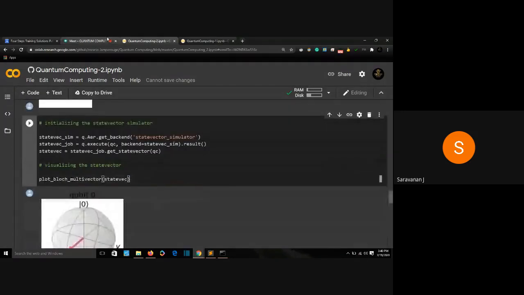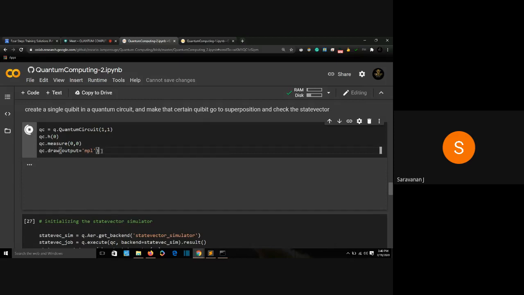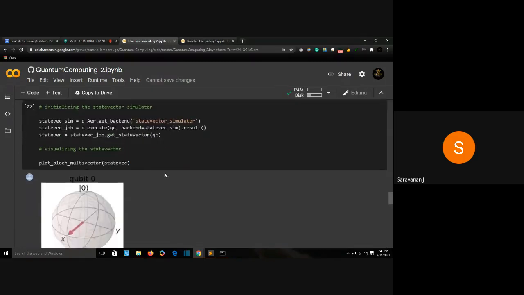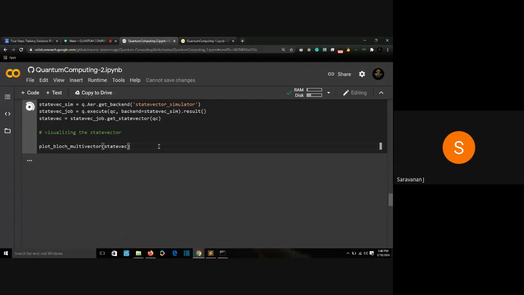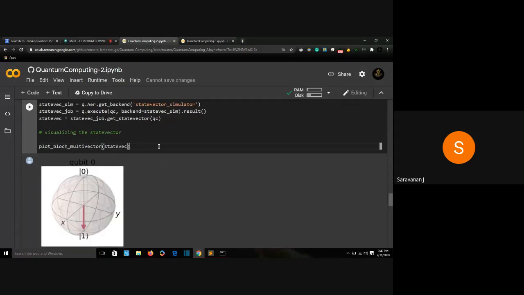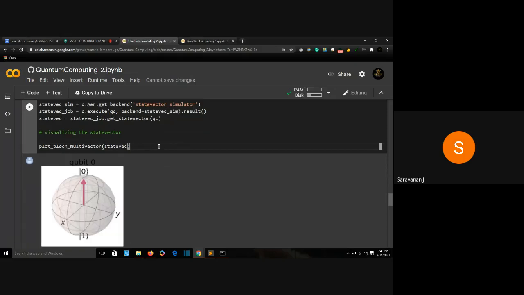All right, so we'll go ahead and measure it now. We did it before measurement. I'm going to measure my 0th qubit using my 0th classical bit. I'll run it. Great. My Hadamard gate is applied and I'm measuring it. Now I'll run my state vector simulator. It collapsed to 1. Now I'll run it again. Let's see where it collapses. 0. It collapsed to 0.